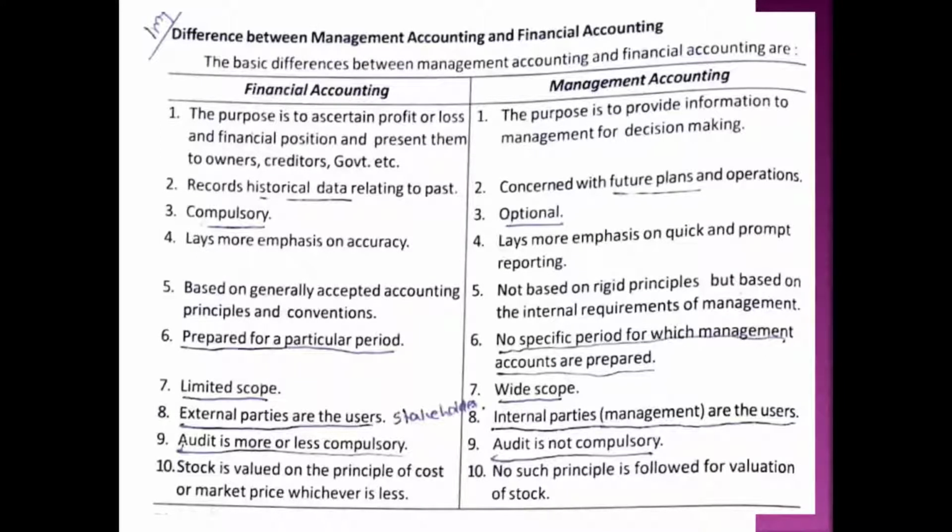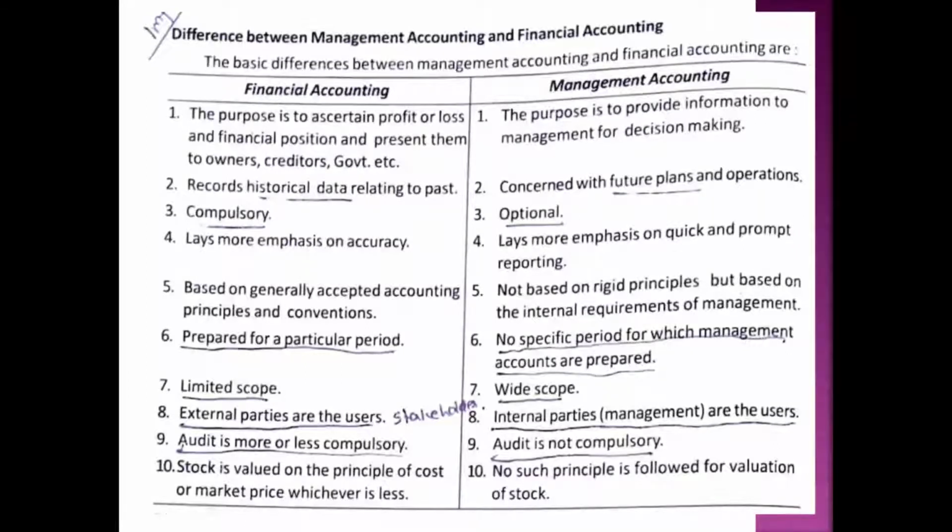Okay. Next one, in management accounting, auditing is not compulsory. It is an optional discipline. There is no legal compulsion, so no legal audit is required. But in the case of financial accounting, auditing is a must. Audit is compulsory. Audited P&L account and audited final statements are to be published and presented for computing the income tax, etc. So auditing is compulsory.